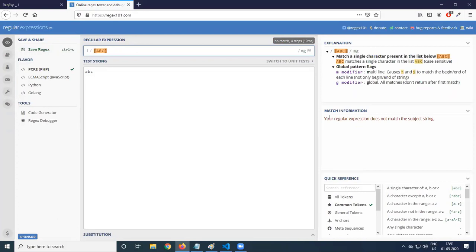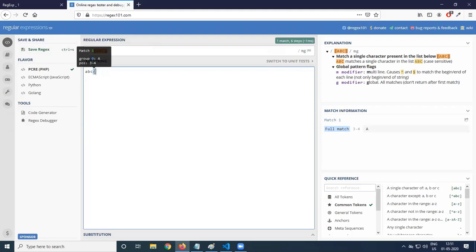When you say no match is coming, your regular expression does not match the subject string. Why? Because it's not starting with ABC. I'll provide some capital A here. It is showing A, not starting with ABC. So in this string, either capital A or B or C should be there. Actually, a small letter is there.